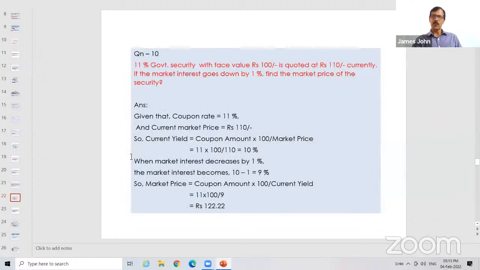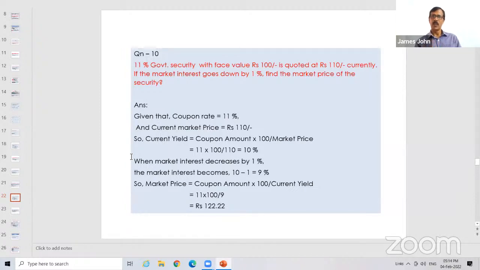11% government security with face value 100 is quoted at 110 currently. So the current market price of the 100 rupee security is 110. If the market interest rate goes down by 1%, what is the market price of the security? I'll repeat once again. This particular security is giving a return of 11%. Face value is 100, but this is traded in the market now at 110. So can you tell me what is the current yield? Is it 11% or something else?